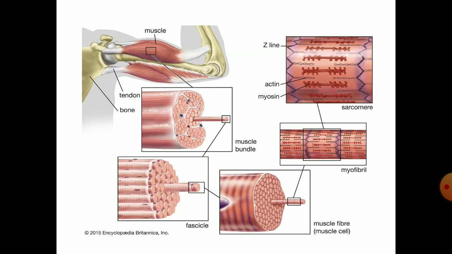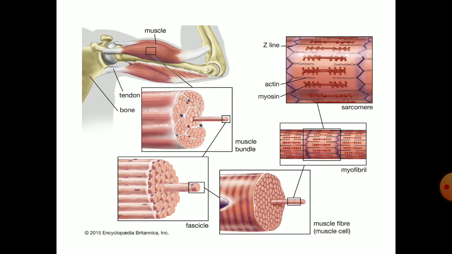Light bands are called actin, and they are also known as I band or isotropic band, and the dark bands are called myosin, and they are also known as A bands or anisotropic bands.